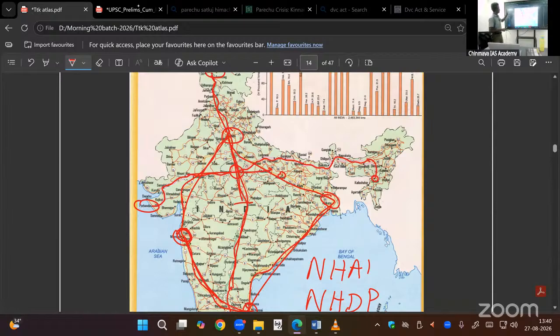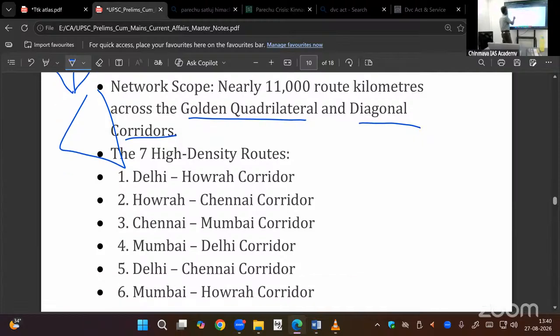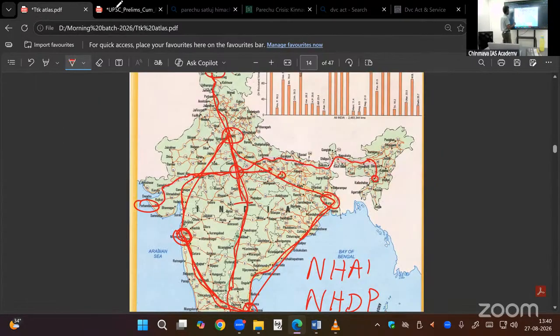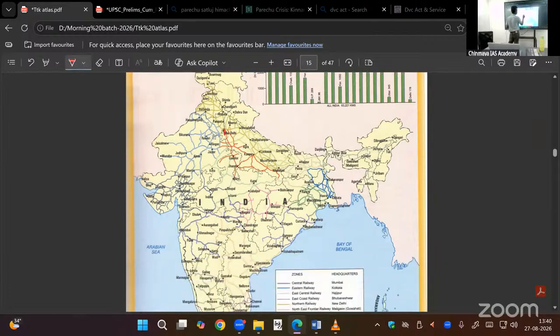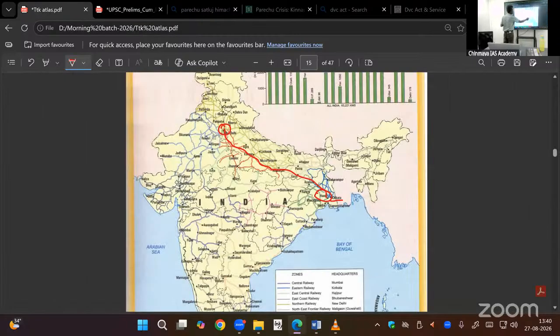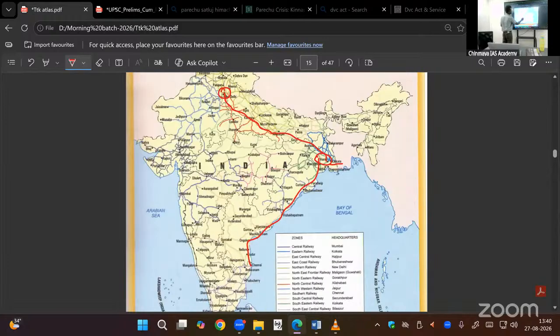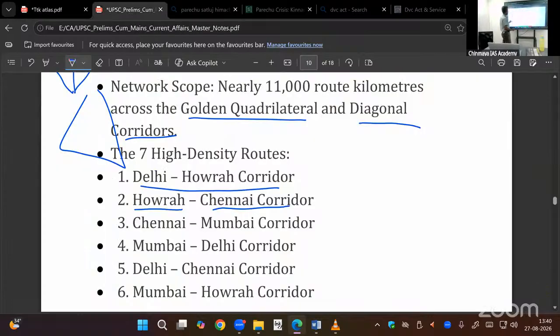Okay, so we have to look at that when we come to geography. So here Delhi, Howrah, Kolkata, Delhi to Kolkata. So this is a railway route. Here it is the busiest route. Howrah, Kolkata, Delhi, thus that corridor. Then Howrah to Chennai, again busy, along the east coast. Okay, like that we have to see.